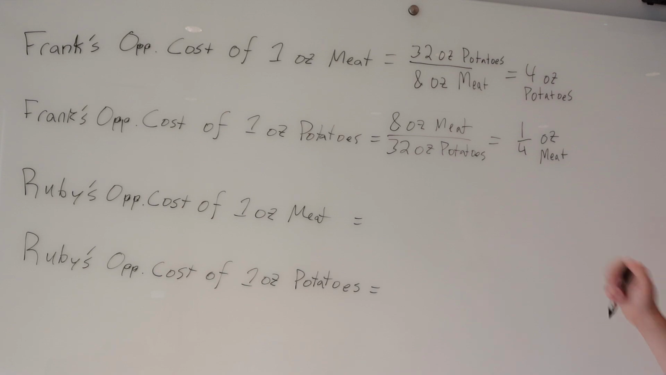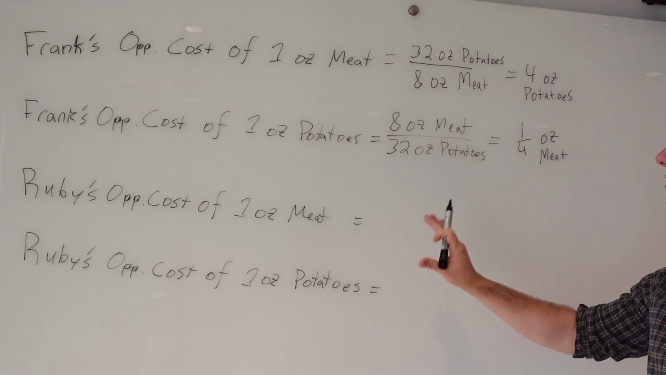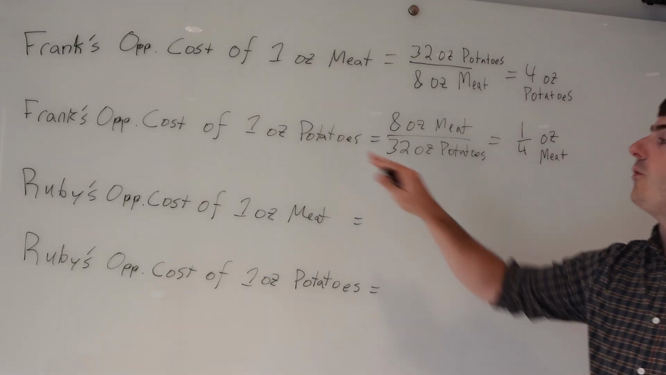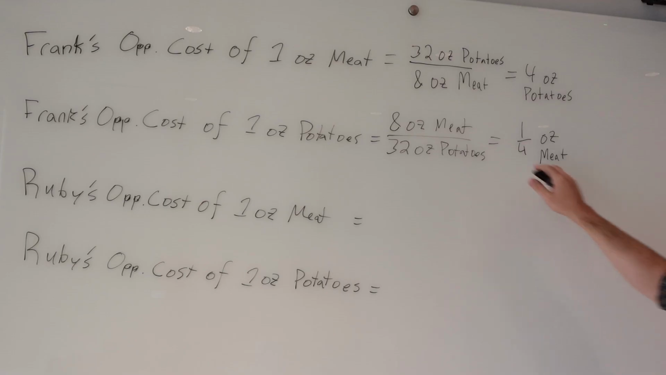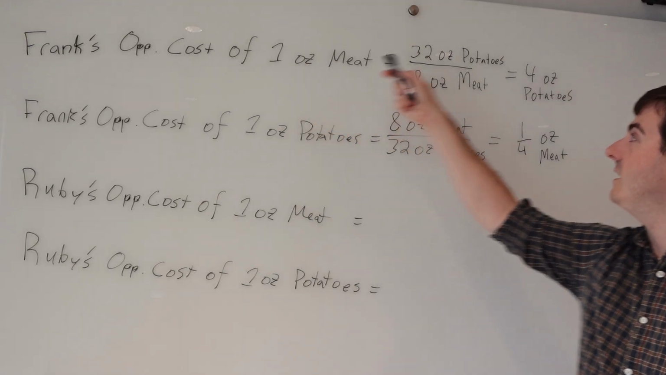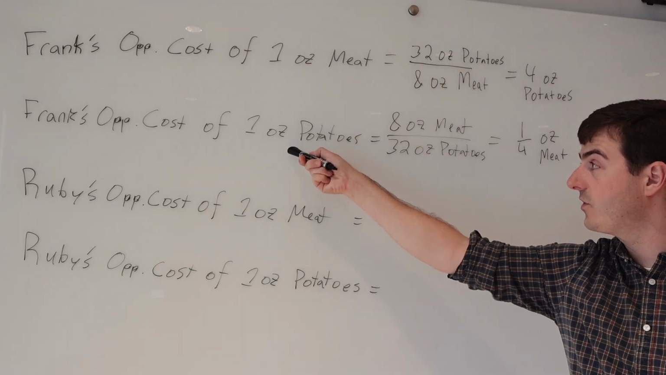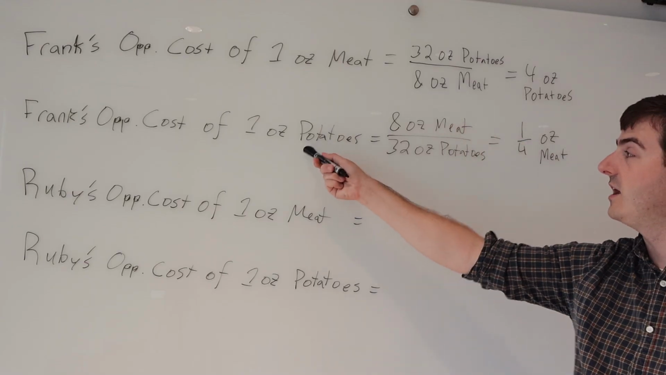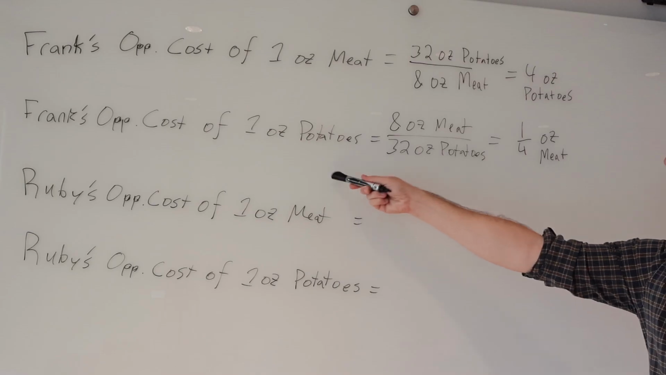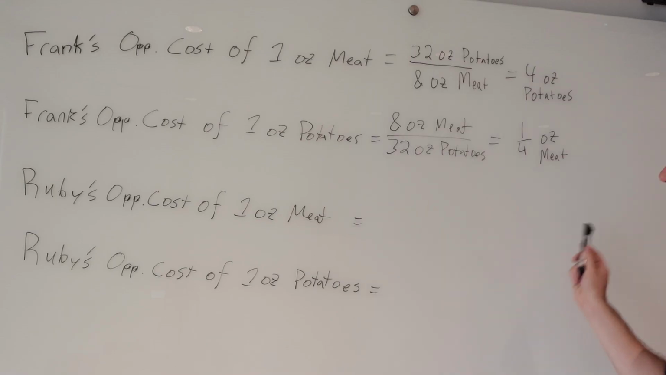I'm going to try not to cover our answers over here. Again, how are we doing this? We're figuring out what one of these costs in terms of the other good. So the cost of meat is measured in potatoes. The cost of potatoes is measured in meat. It wouldn't make any sense to have potatoes here and here. 1 ounce of potato costs 1/4 ounce of potatoes? That doesn't make any sense.